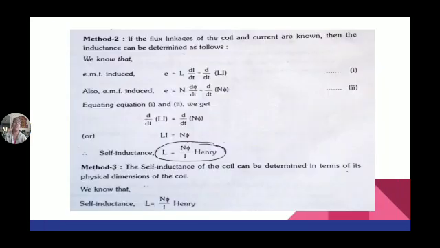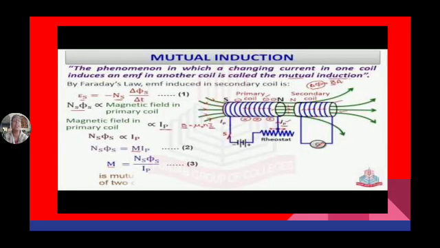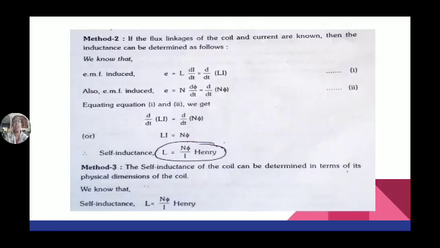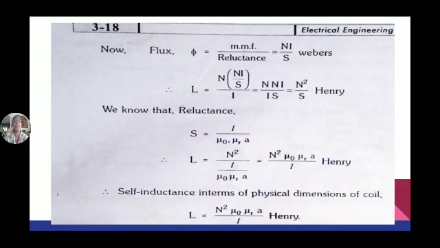If all these coils are kept in air, mu is equal to mu naught into mu r. Mu r will become 1, so mu becomes equal to mu naught. So in this way we can calculate the self-inductance value and mutual inductance value.